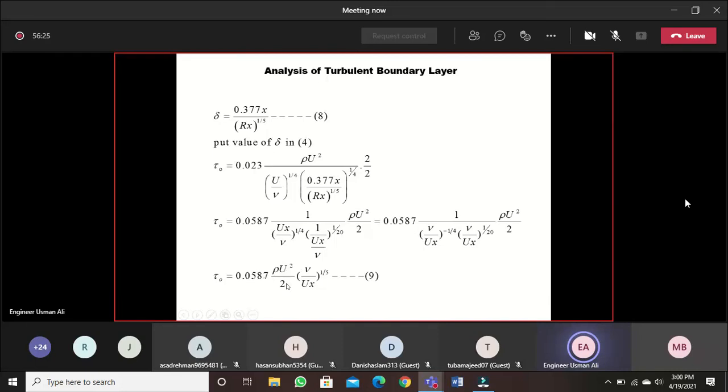0.0587 rho u square by 2 into this will be nu over ux power minus 1 by 4, and this is nu over ux power 1 by 20. So if you solve this, minus 1 by 4 plus 1 by 20, that is 1 by 5. This is how it has been done. Again, you should do it and you will understand how these steps have been carried.